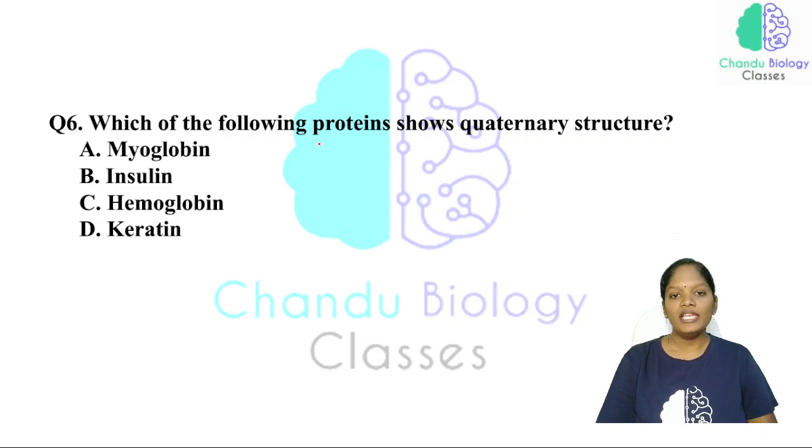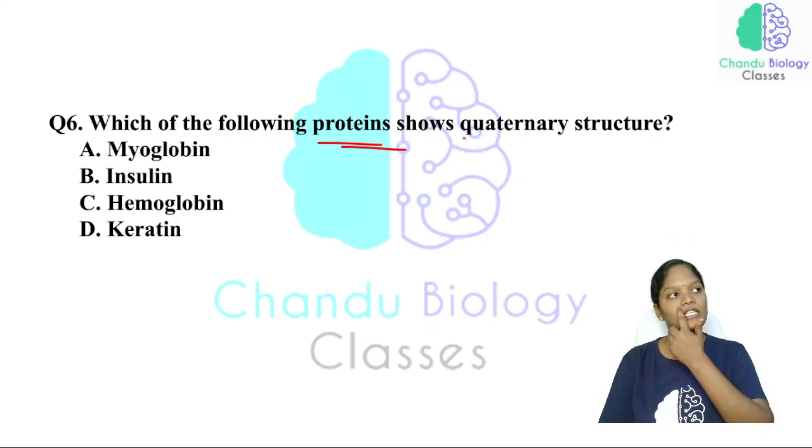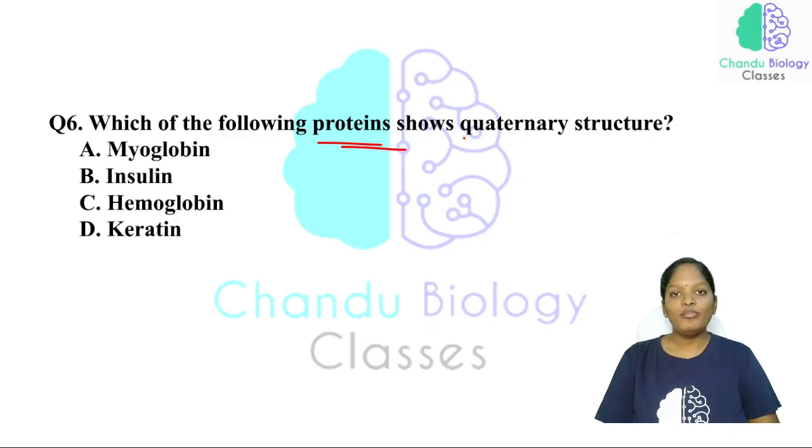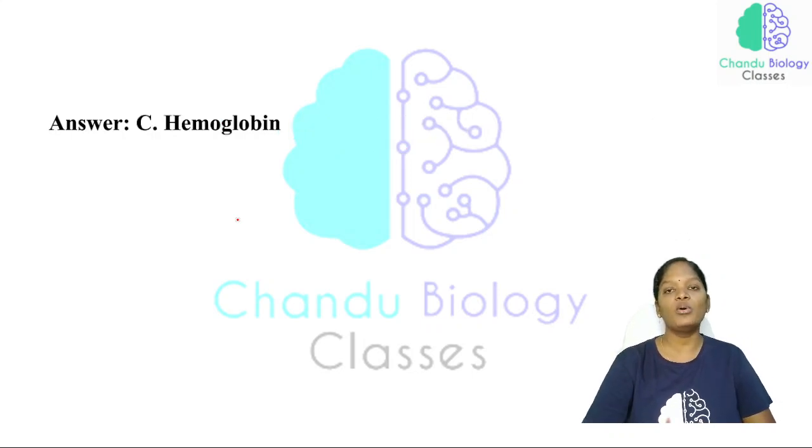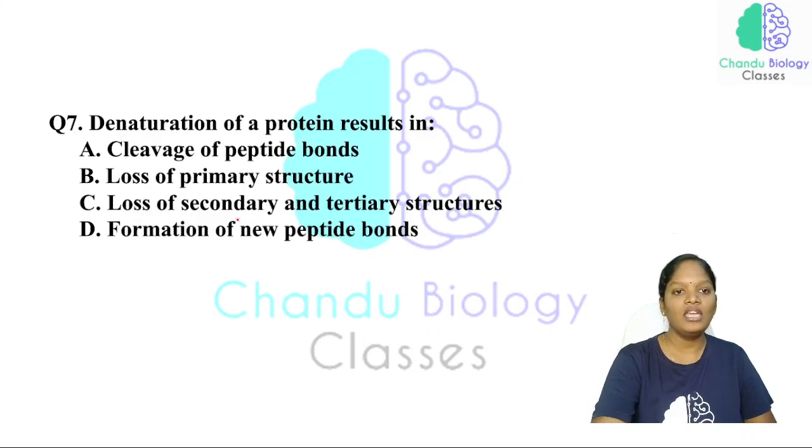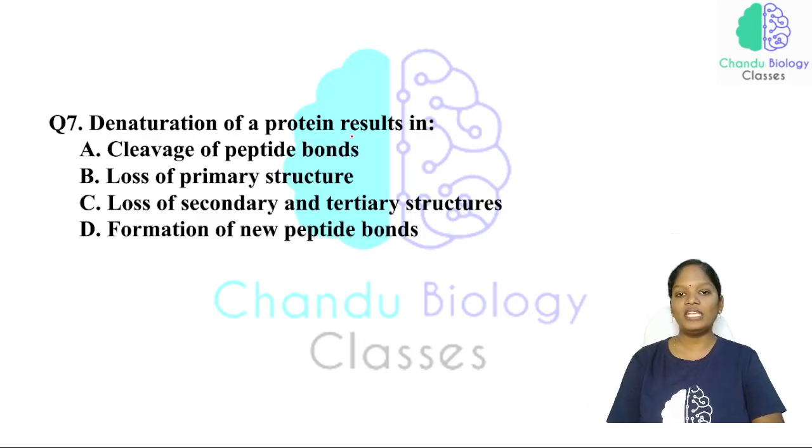Now, which of the following proteins have quaternary structure? Quaternary structure is nothing but a group of polypeptide chains together, and the best example for quaternary structure is nothing but hemoglobin. Hemoglobin is a protein which has a quaternary structure, and originally this hemoglobin has 4 polypeptide chains.